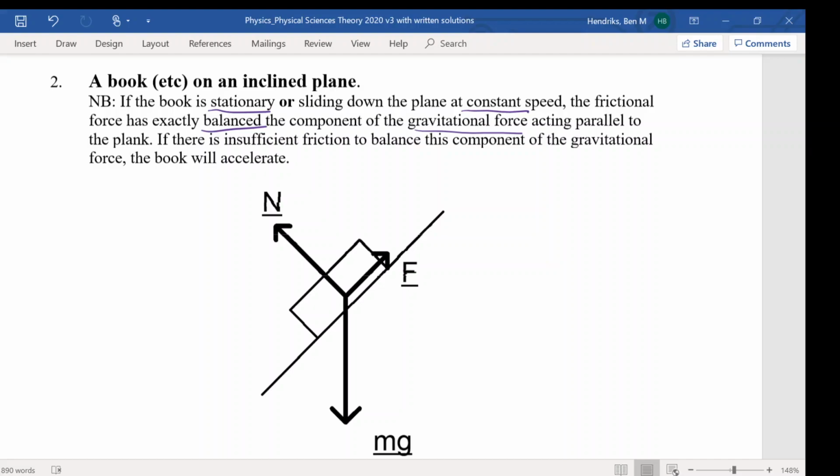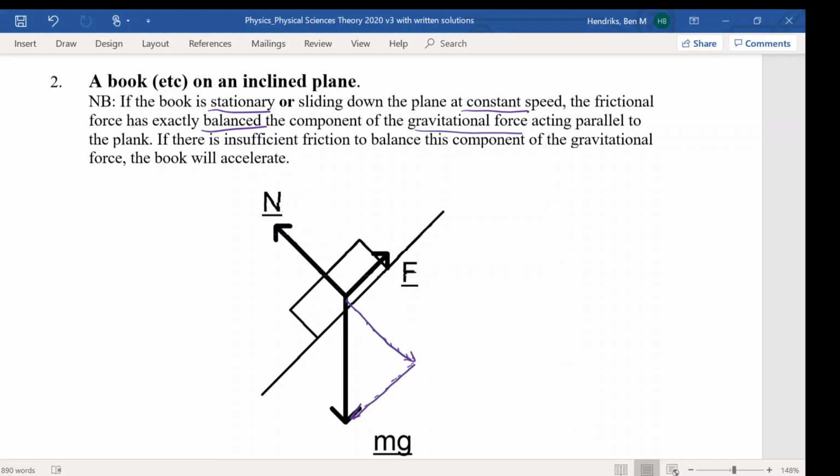And the way that our gravitational force can balance these other forces here, the normal and friction forces, is if we break up this gravitational force into its components, so we have one perpendicular to the surface and one parallel to the surface. Let me draw them in there, like that.